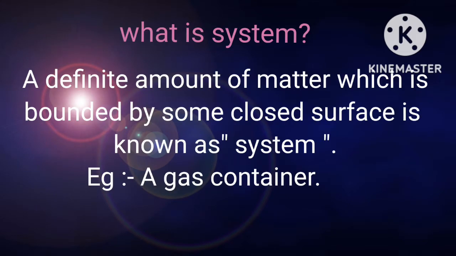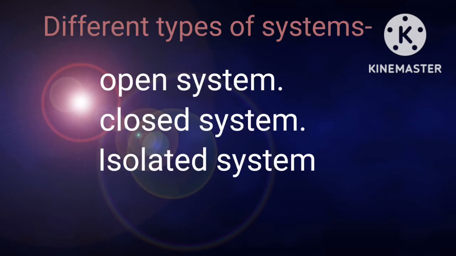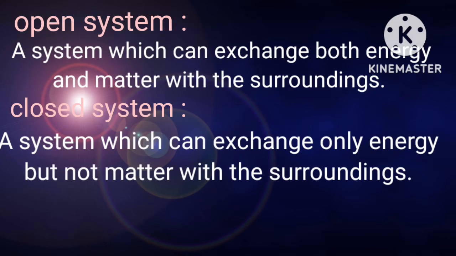And in this, what is a system? A definite amount of matter which is bounded by some closed surface is known as a system. Example, a gas container. And in this, what are the different types of systems? Open system, closed system and isolated system.